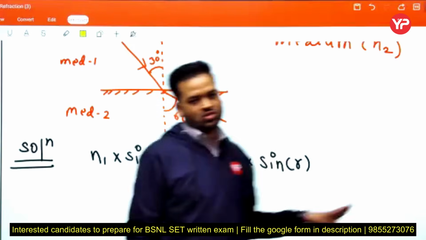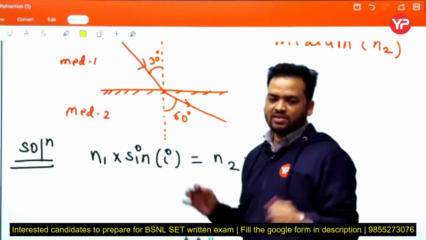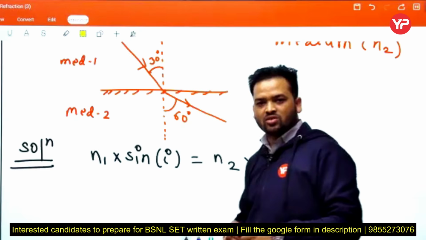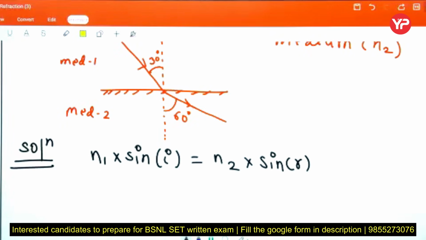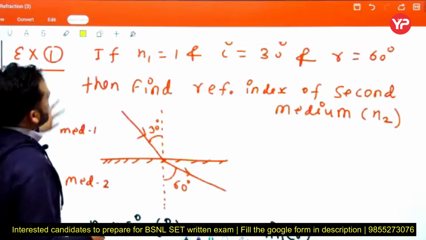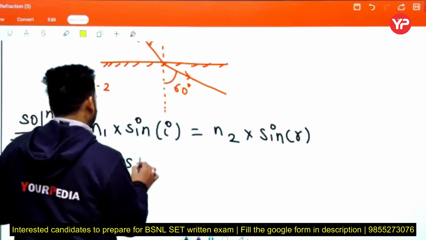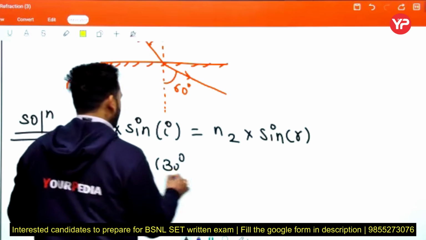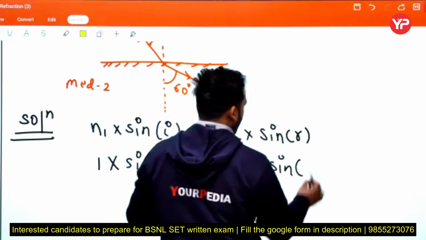This is Snell's law. If you do not understand this concept, then please confirm, and we will again explain the concept of Snell's law. If you understand, then please give a thumbs up. Tell me beta, this is clear, Suresh? See, what is the n1 value? n1 is given as 1. And sine i, the incident angle is 30 degree, equal to n2. n2 is the unknown. Sine of r, what is r? 60 degree, given.